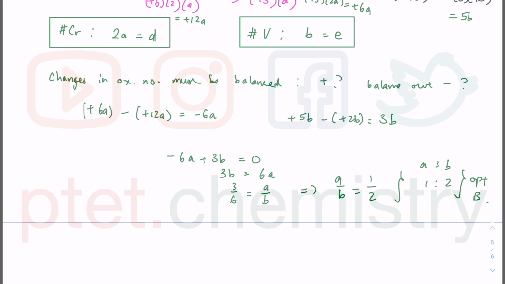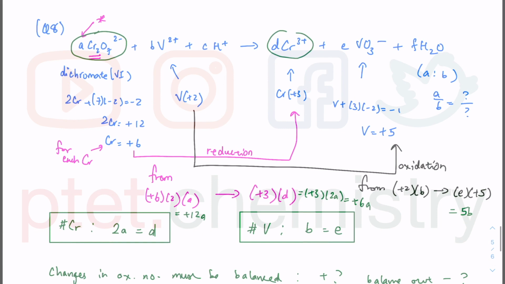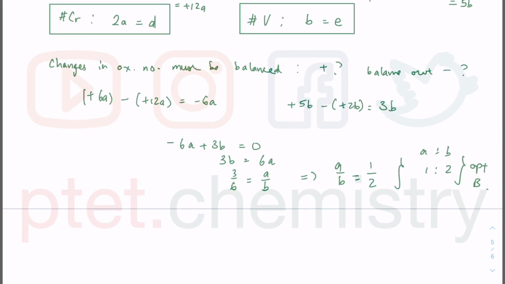Okay, so I guess what is very tricky about this is the algebra. And the trickiest thing of all is there are 2 chromium atoms, of which you have a number of these whole ions. So plus 6 is for one of them, but you have to multiply by 2 because you've got 2 things which have chromium plus 6, each of which is chromium plus 6, so times 2. And you got a multiple of it, that's how you get plus 12A right there. Alright, so that's probably the most confusing bit of this question, using changes in oxidation number to balance chemical equations.